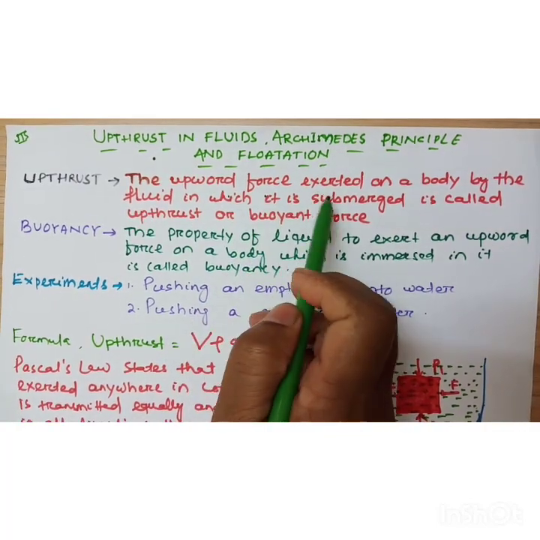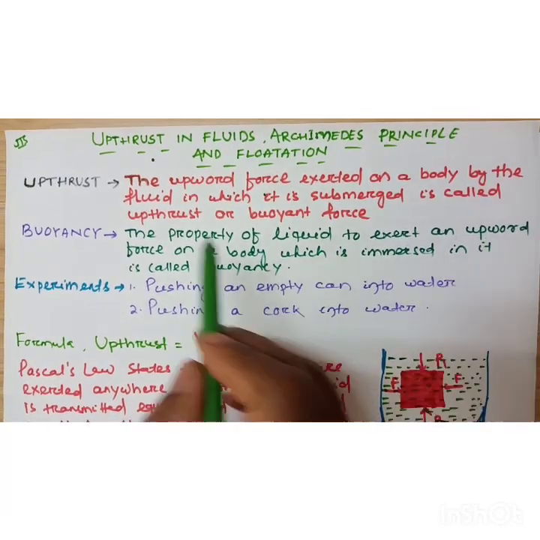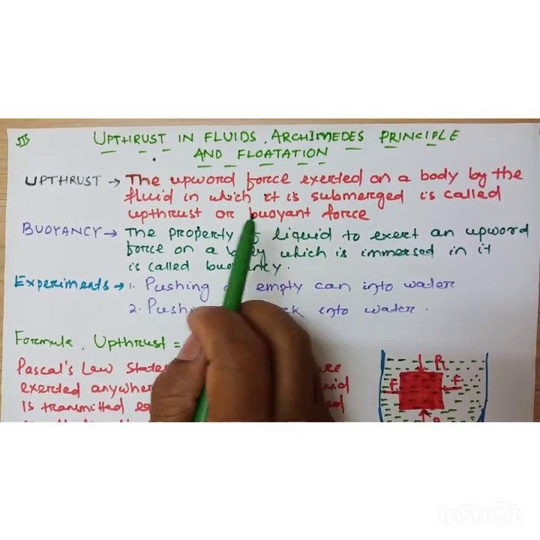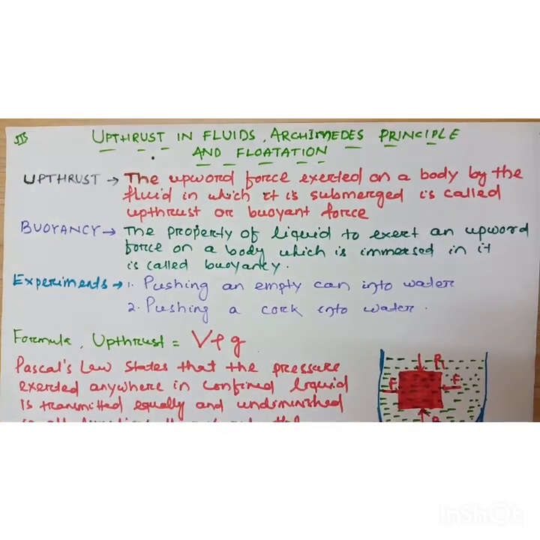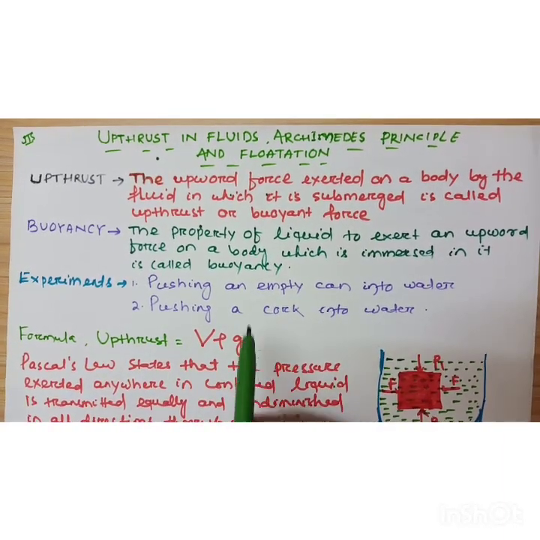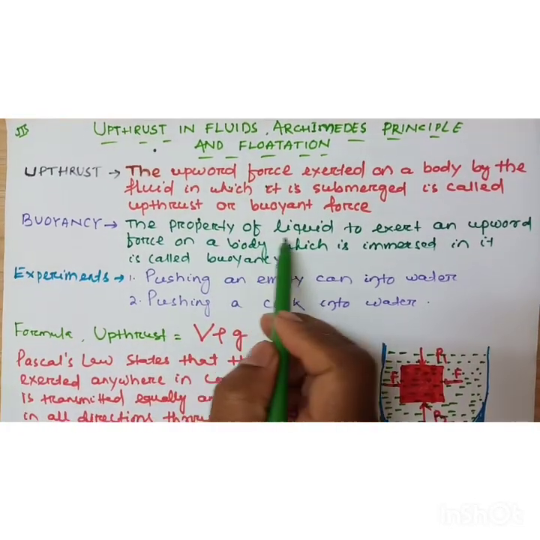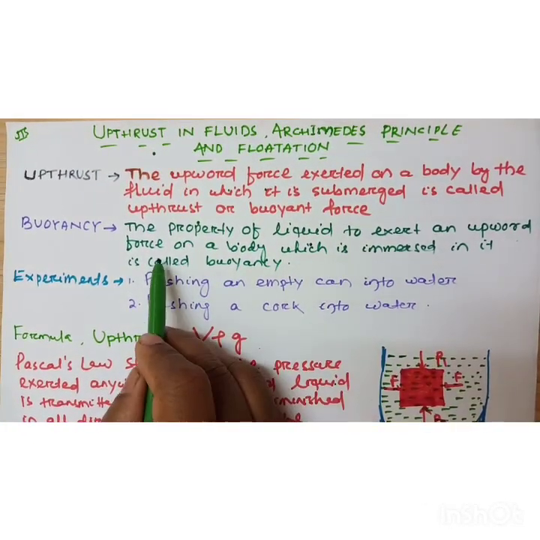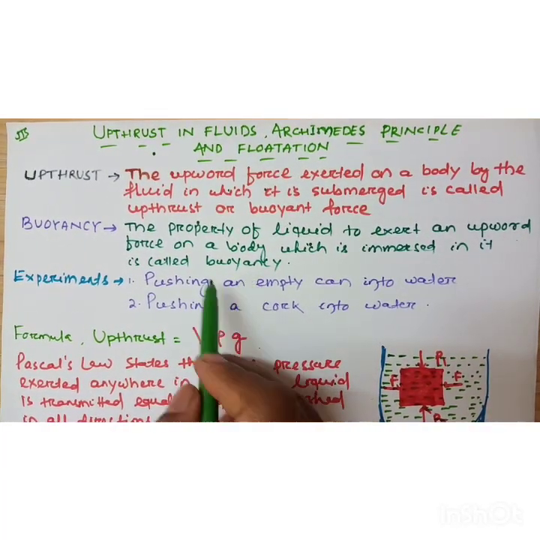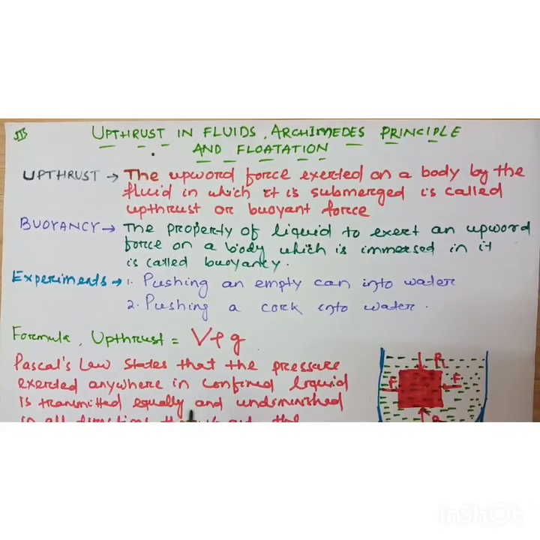The upward force exerted on a body by the fluid in which it is submerged is called upthrust, otherwise known as buoyant force. So what do you understand? When a body is immersed in a liquid, the force exerted by the liquid on the body in the upward direction is called upthrust. The property of a liquid to exert an upward force on a body immersed in it is called buoyancy. This property is known as buoyancy.